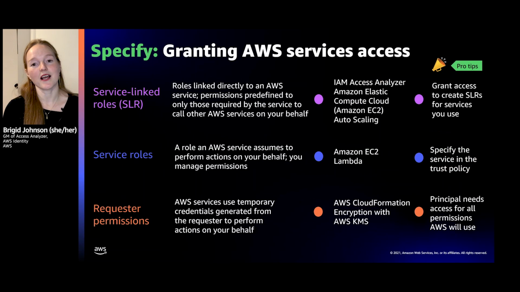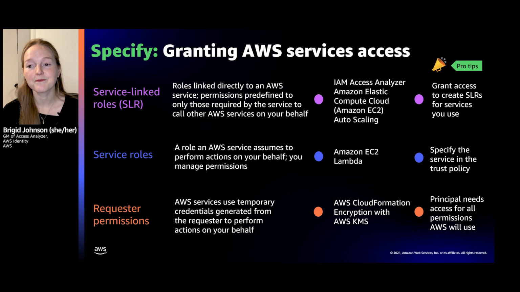And then one thing I want to talk about this time, and something that's pretty powerful, is that AWS relies on the same permission model that you do for your workloads. And as AWS innovates and creates new services, there's been more and more use cases where AWS services need to act on your behalf because they're managing things for you, or they're doing things on your behalf. So you get to be building and AWS can be managing. And that's great. But how do you actually grant access to AWS services? Because you need to do that so we know it's okay to perform actions on your behalf.